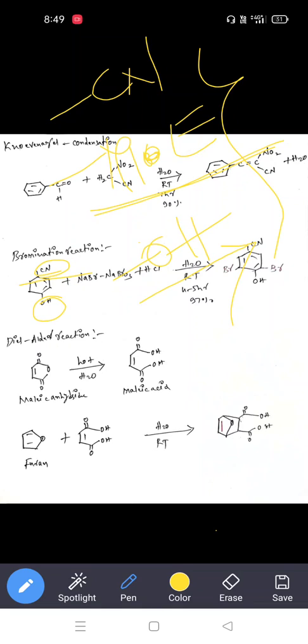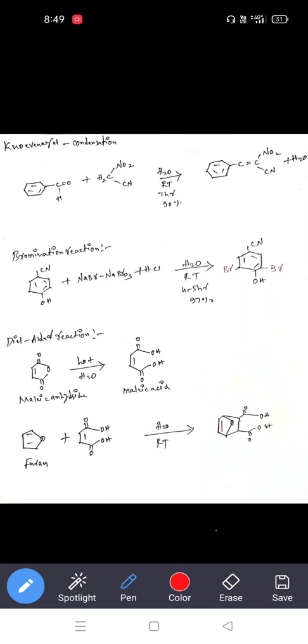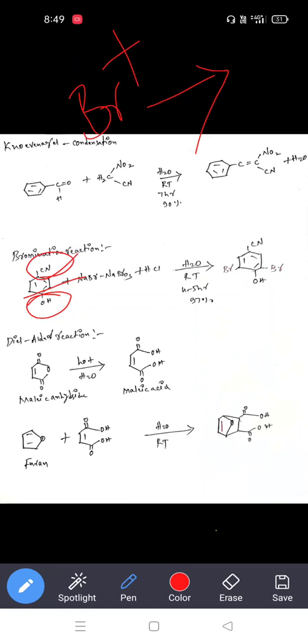Halogenation reactions are electrophilic substitution reactions. Electrophilic substitution means an electrophile. Generally, what is the charge on an electrophile? Positive charge. So it always goes to the electron rich places. Wherever the ring is electron rich, it likes to go there, because of its electron deficiency. Electrophile means it attracts electrons. So here the OH group is the electron donating group and the cyanide group is the electron withdrawing group.